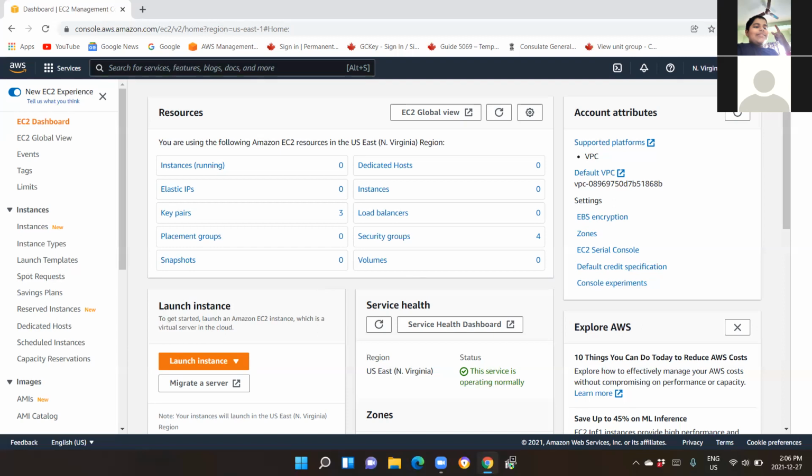Third point is buckets are by default not public. They are all private in nature. When you create a bucket, you have that option while in the process of creation, you can make them public. Else, after creating the bucket also, you can go to their properties and make them public depending upon your requirement. So buckets are purely private. However, depending upon your requirement, you can go ahead and make them public. Clear so far? Oh, yes, sir.